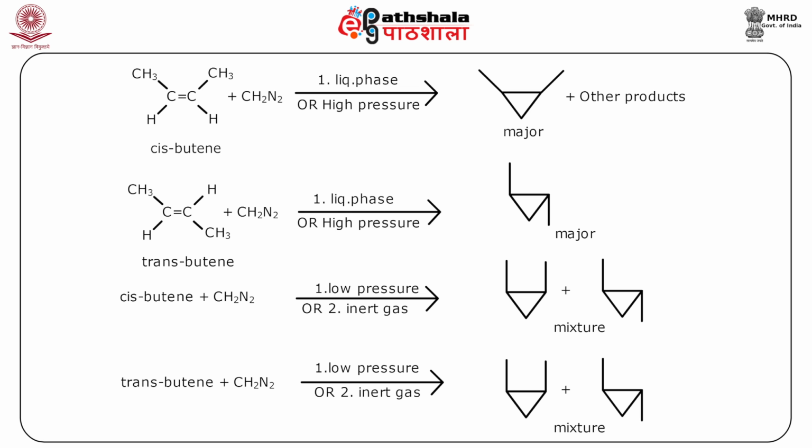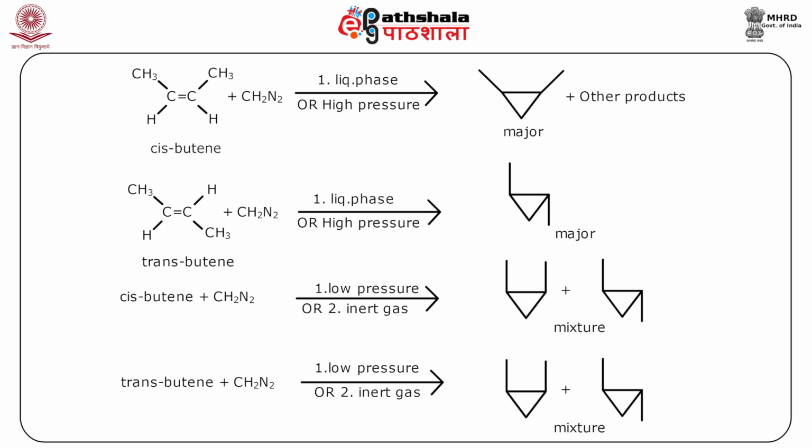Similarly, look at this trans-2-butene with CH2N2. Here also there is formation of the major cyclopropane derivative and you can see the stereochemistry is retained. In cis, both the methyls are on the same side, but here both the methyls are on opposite sides, as we had started. So, it is simply adding and you are getting the corresponding products.